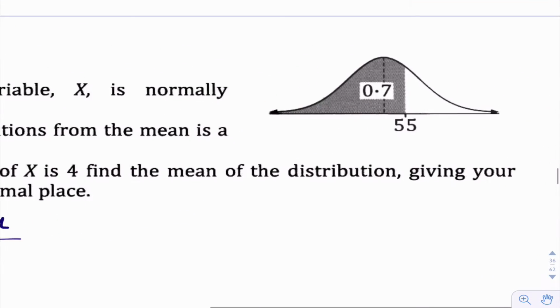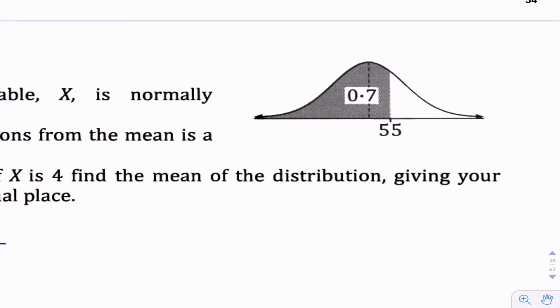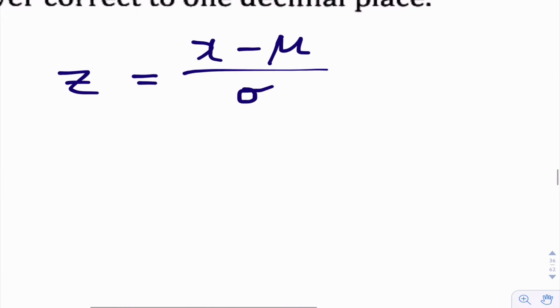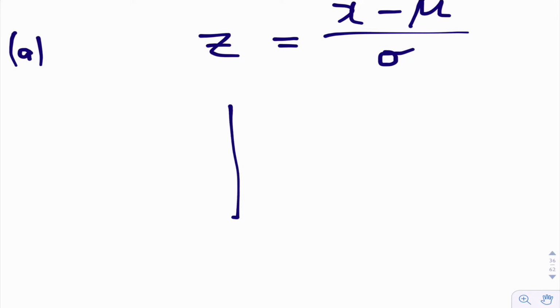Okay, so how many standard deviations from the mean is a score of 55? Well, what I want to know is, on a standard normal distribution, which has a mean of 0 and a standard deviation of 1, how many standard deviations above the mean will give us a quantile of 0.7, or the 70th percentile. So that we can do on our calculator, because so far here in this question we haven't mentioned the mean or the standard deviation. So what you want to do is look this up.